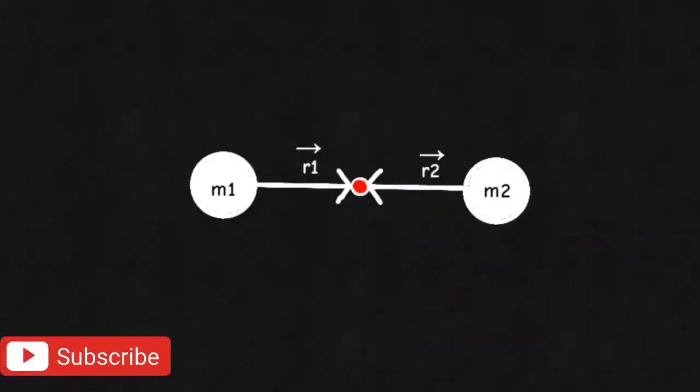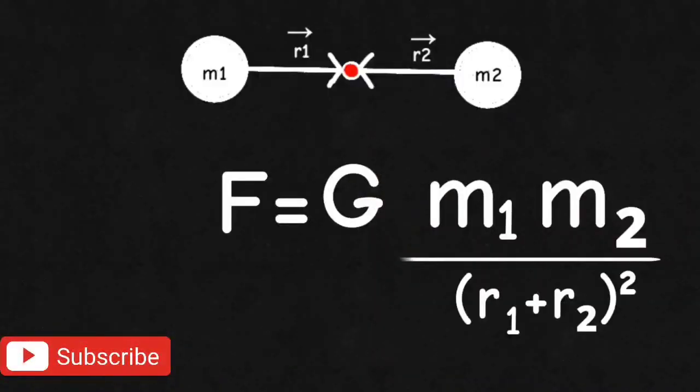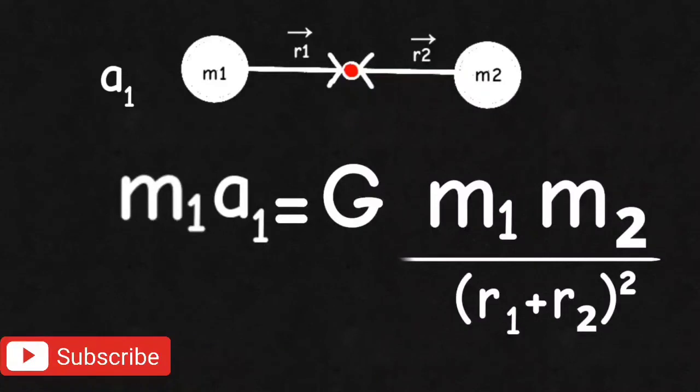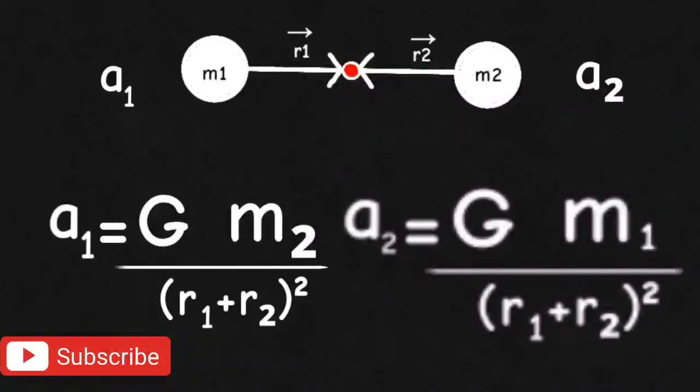Say by the gravitational force, the two bodies will collide at some point. We don't know whether this point is the center of mass or not. By Newton's law of gravitation, the magnitude of force experienced by each body is F equal to G m1 m2 upon r square. Here our r is r1 plus r2. Due to the gravitational force, the body of mass m1 will accelerate toward the body of mass m2 with acceleration a1. By Newton's second law of motion, the force experienced by body 1 due to body 2 is m1 a1. Cancel m1 and we get the value of acceleration a1.